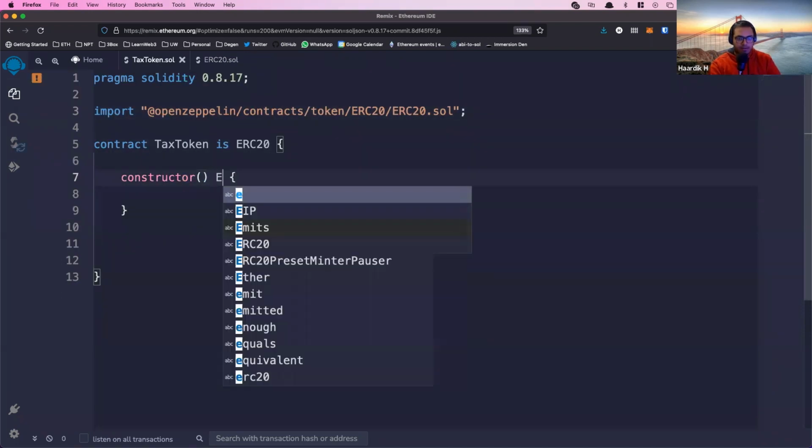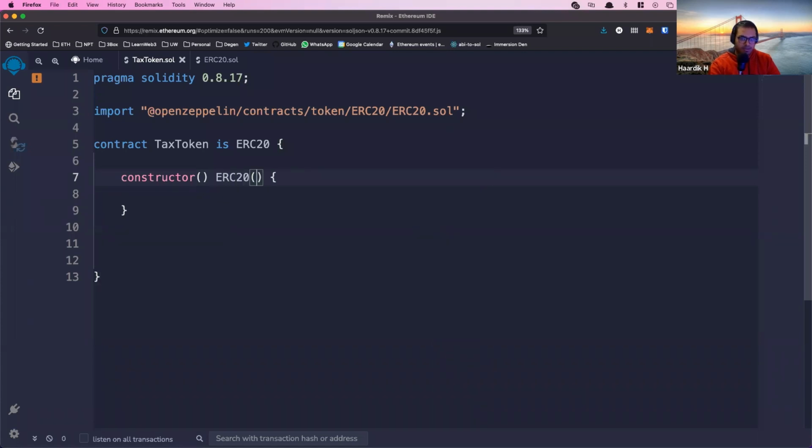And the way to do that is just like this. So we'll just say TaxToken, TT. This is the name and this is the symbol. I don't really need to do anything.